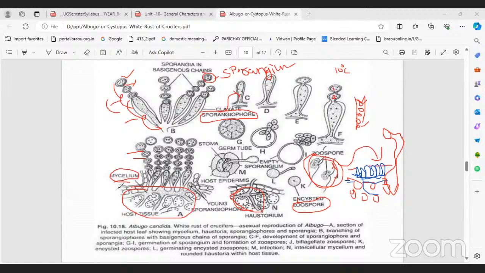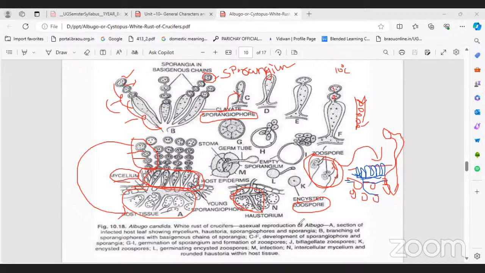Sporangium. Right, that's it. Here the sporangia are developed, from the sporangiophore first. The sporangiophore is a specialized branch. These sporangiophores are unbranched, cylindrical. On the sporangiophore, what is developed? Sporangium, right. This sporangium can produce mycelium again, directly or indirectly by zoospores.